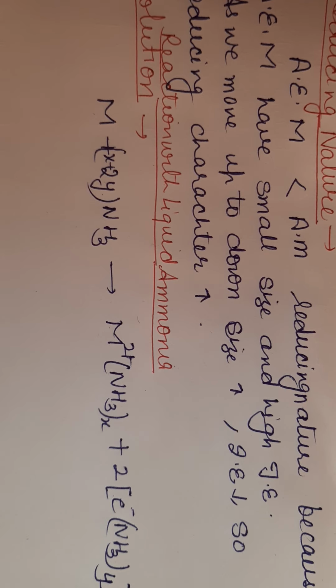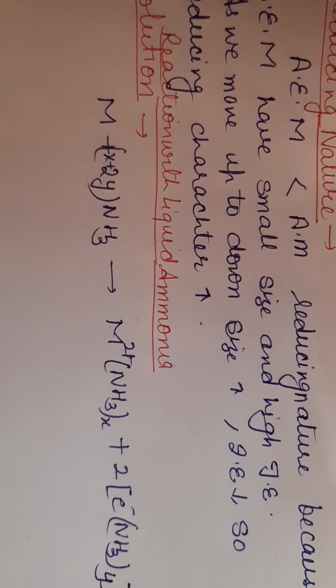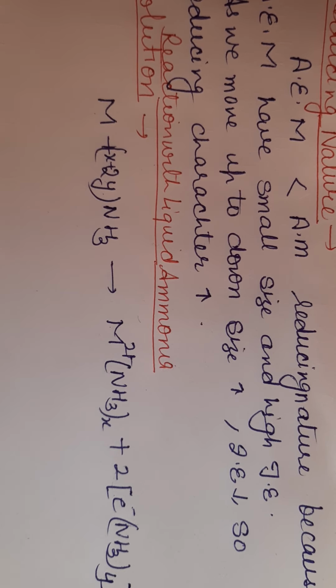Due to these, the solution becomes a deep blue colored solution, which is good conducting in nature due to the presence of unpaired electrons. So this is all about the chemical properties of alkaline earth metals. I hope all these chemical properties are clear to you.